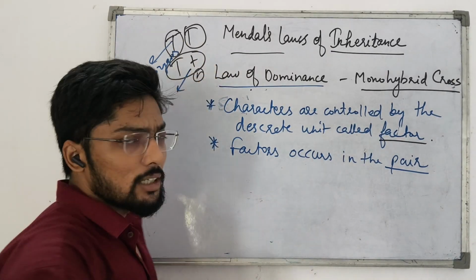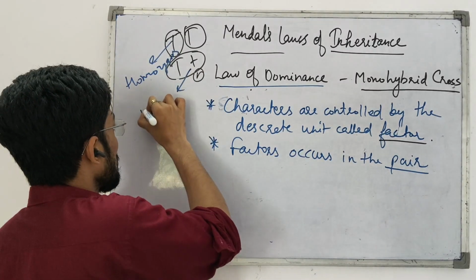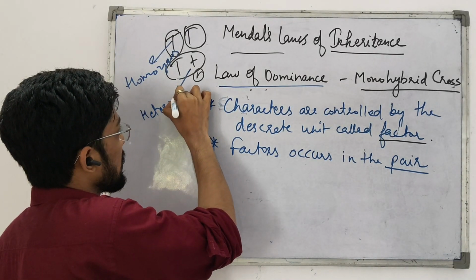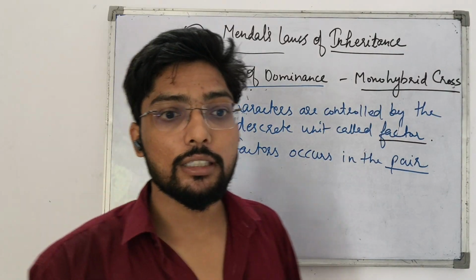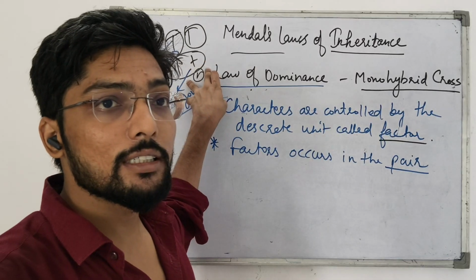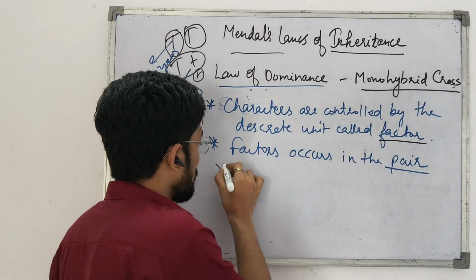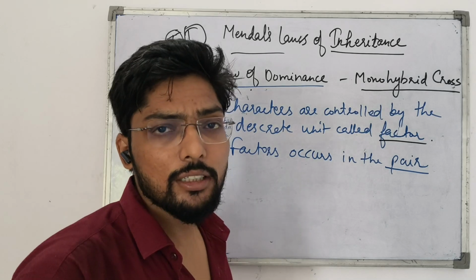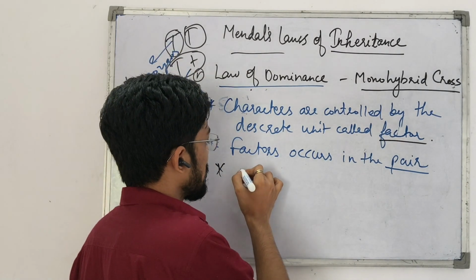If one is capital and the second is small, then it is called heterozygous. If the factors are heterozygous, one will be dominant and the second will be recessive.